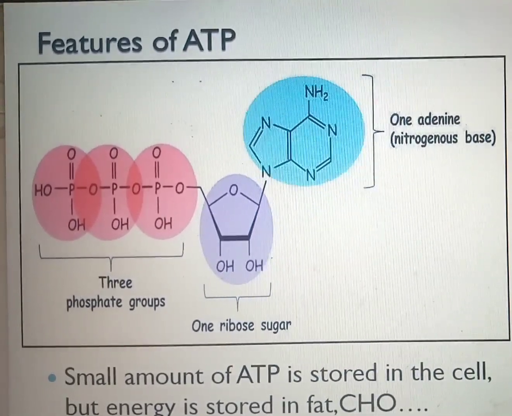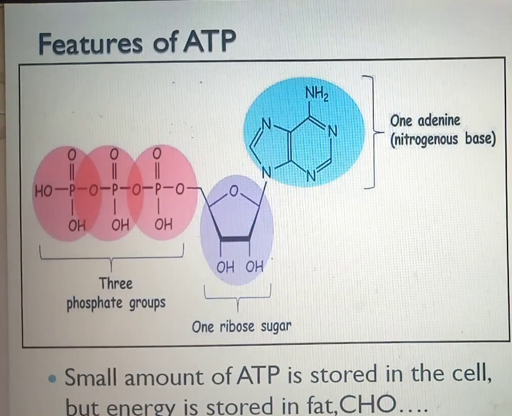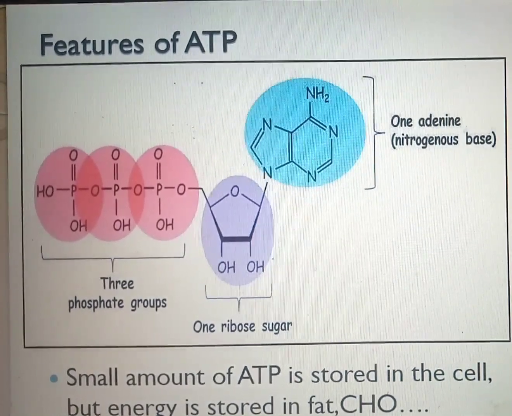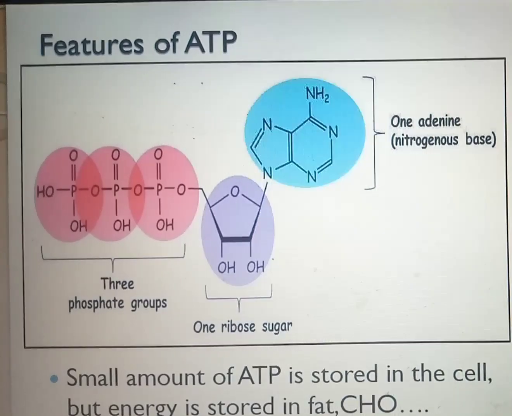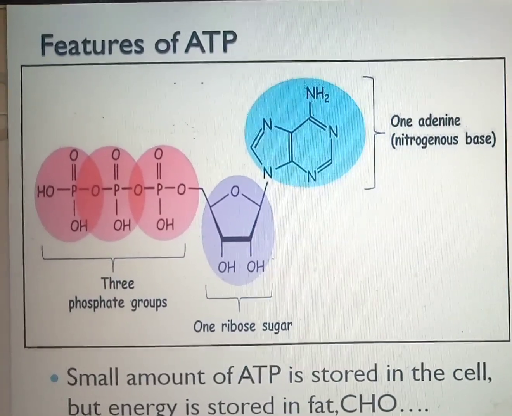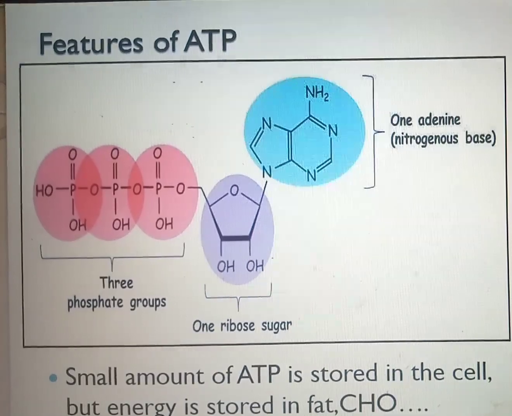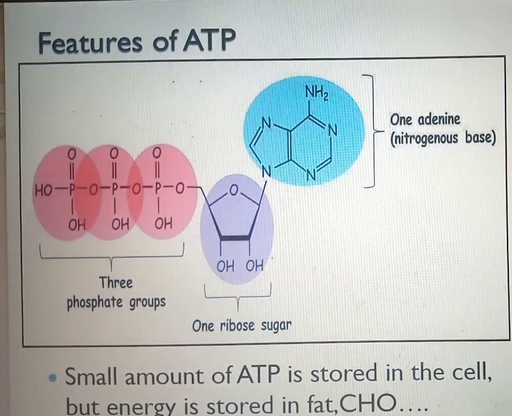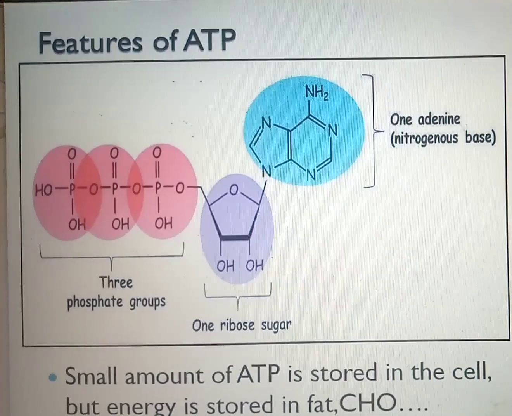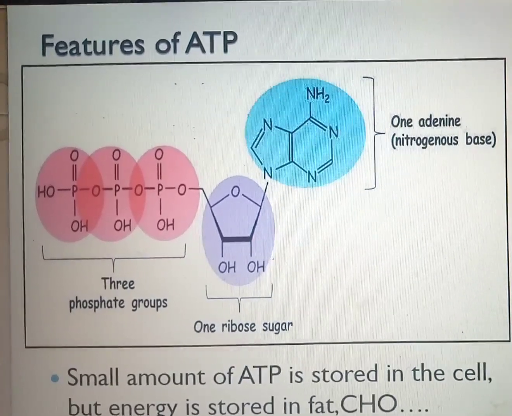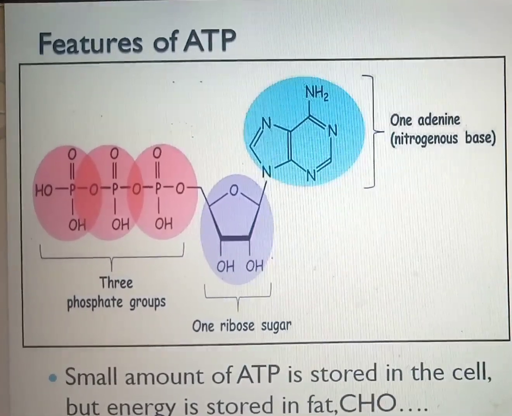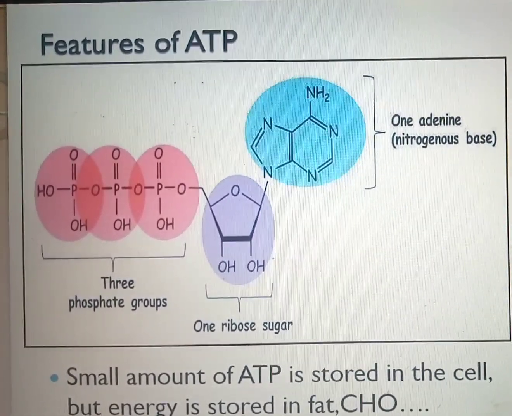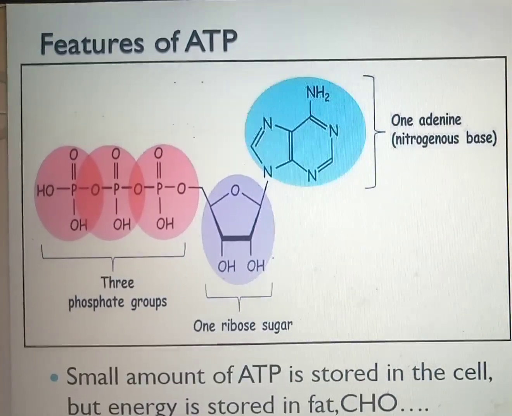But note that a lot of energy can be stored in fat, in carbohydrate, in protein. The food you eat that contains fat, carbohydrate, and protein stores a lot of chemical energy. And once you consume them, they come into your system stored either as fat in your body, or glycogen, or as protein. At that moment they can store a lot of energy. But once it gets inside the cell to carry out activity, your cell can only store small amounts of ATP.